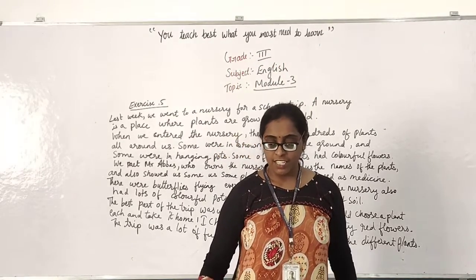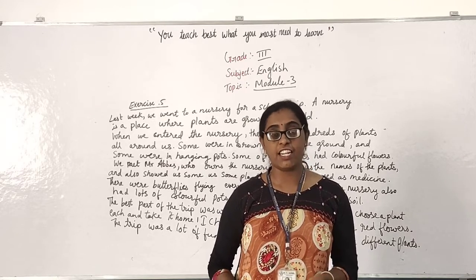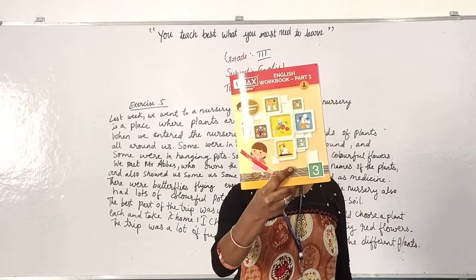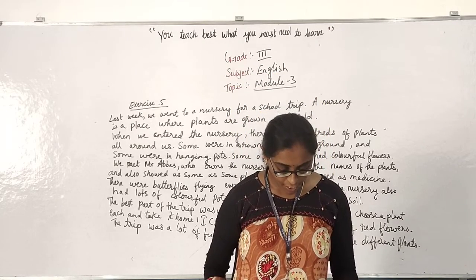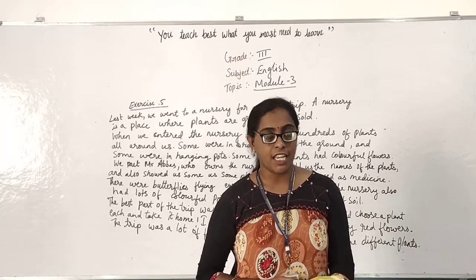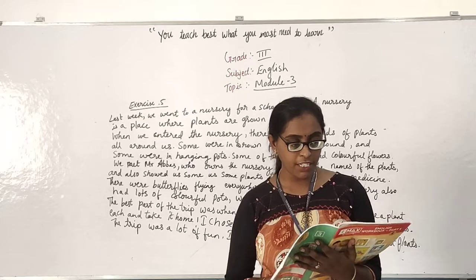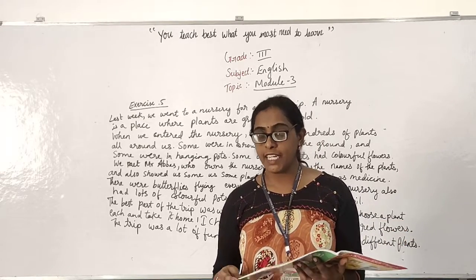Now, take out your module 1. Sorry, children, English workbook part 1. We have completed till page number 32, countable and uncountable nouns, exercise 3.4. We completed, right?